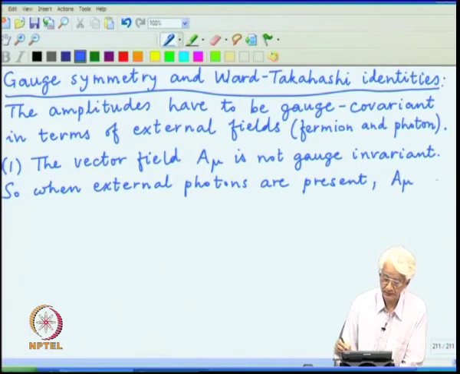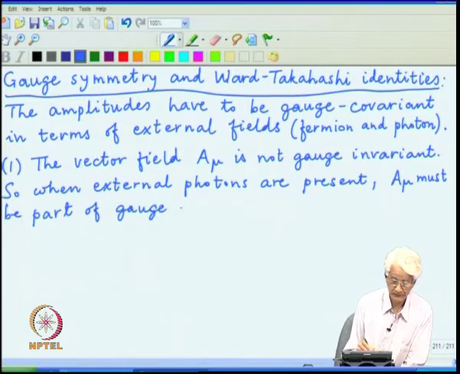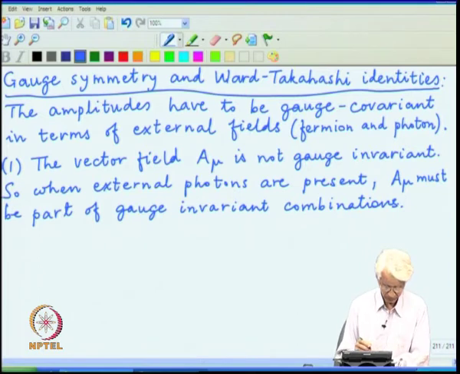So, A mu must be part of gauge invariant combinations.